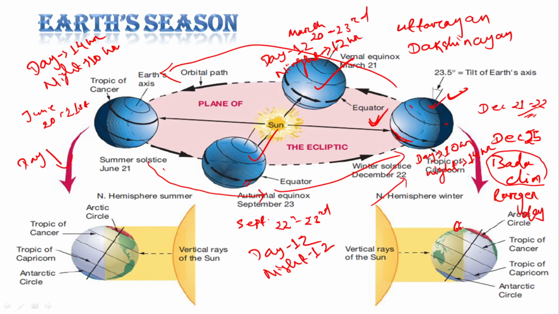This is 66.5, this is 90 degree. So the northern region is completely dark during December. That means it's night time, and the night there is around 3 months, right?